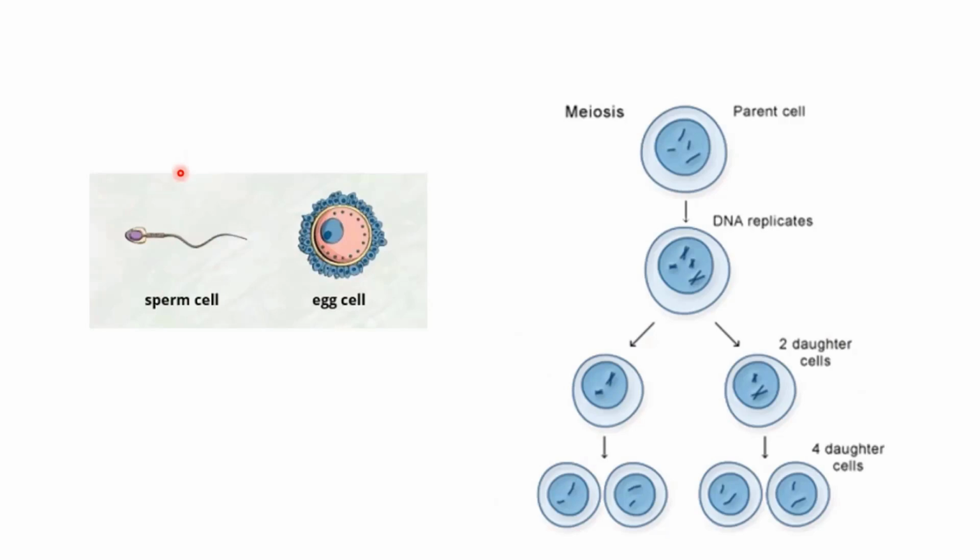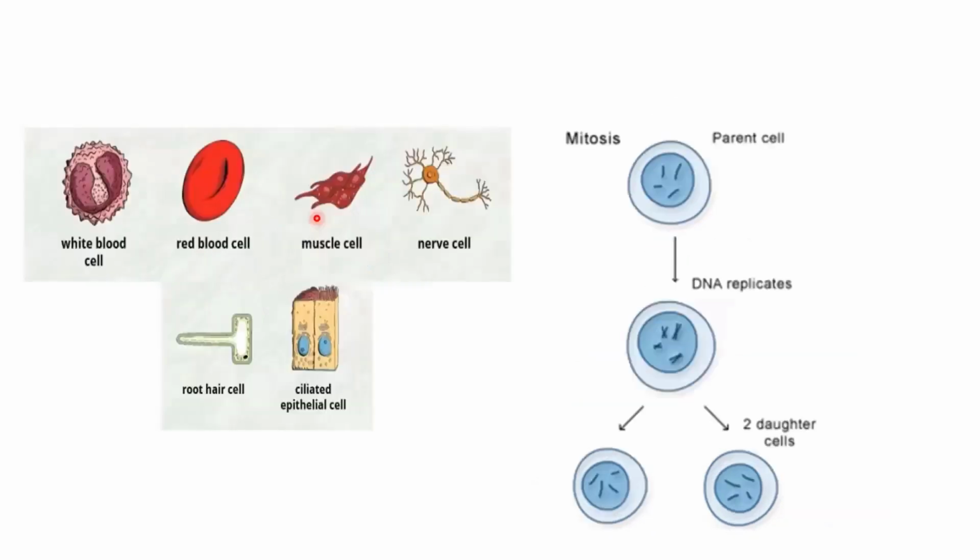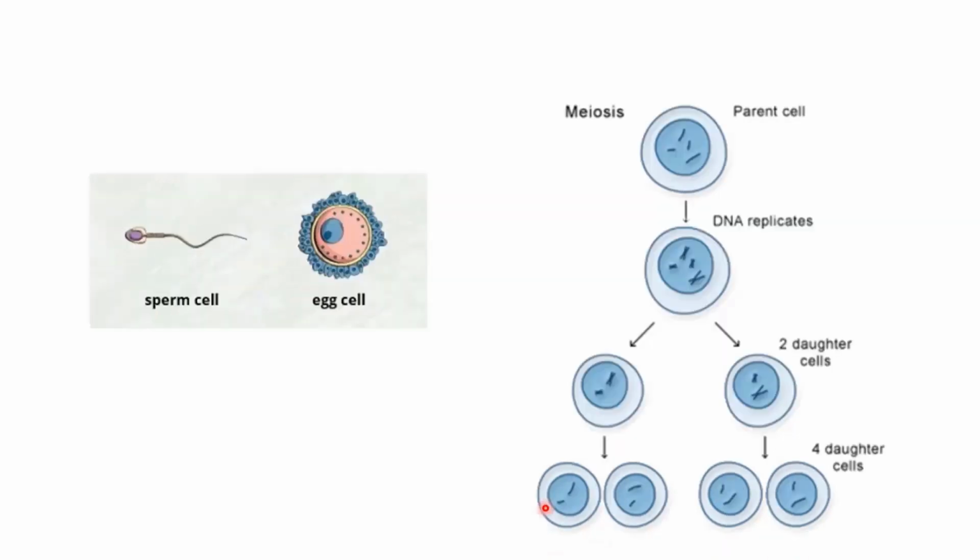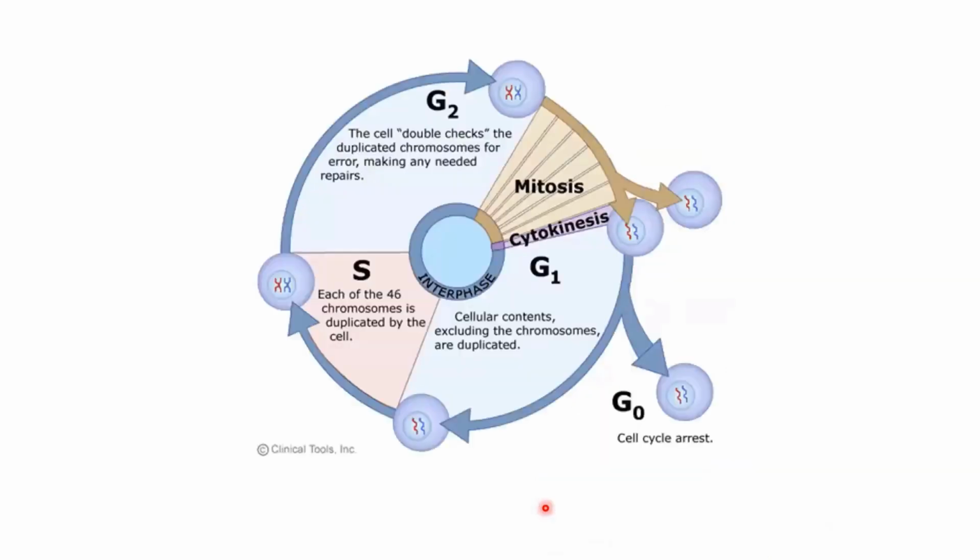So this set of 23 chromosomes is going to have an entirely different set of genes. It is coming from another organism which has a completely different set of genes, and this egg cell is going to have a completely different set of chromosomes. So when they fuse together, they have a different combination of genes. While in the case of mitosis, both cells are going to have the same chromosomes and the same number of chromosomes. So there is no variation in the genes and no variation in the number of chromosomes, right? So these are the two major differences between mitosis and meiosis.